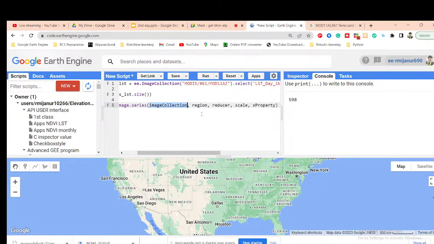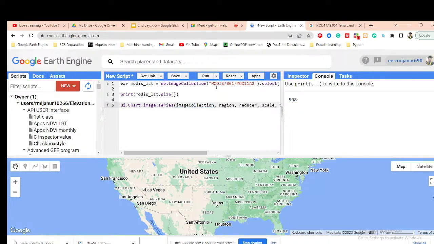You can see what the first argument is: the image collection. Not only for that, but when you want to create any type of time series chart, first of all you have to check how many images you have in your image collection. Here I get a total of 598 images, and it is stored in this variable.